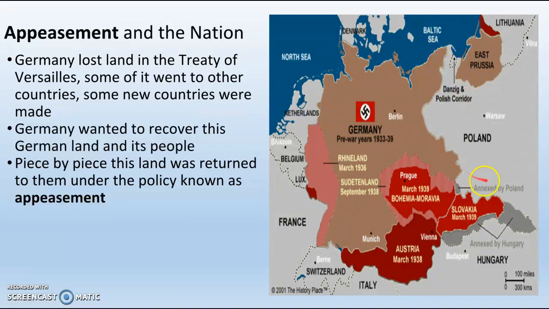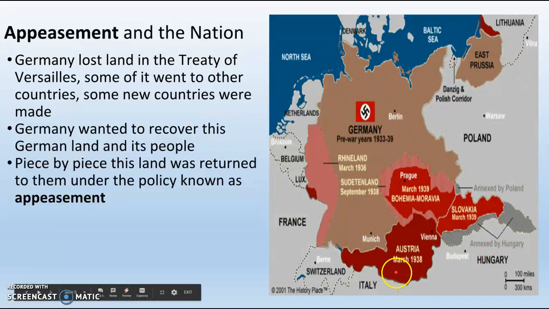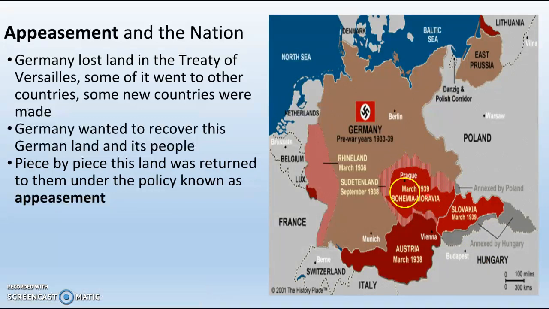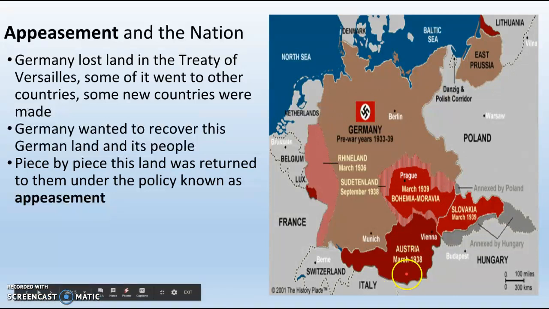They lose much of Poland, and then Austria, Bohemia, Moravia, and Slovakia. These are parts of Austro-Hungary. But the thing is, Austria, part of Austro-Hungary, is German. Bohemia is not actually German; they're Czech, but they had been under German control. Germans had been living in Austria for a really, really long time. So what the Allies do, under the British and the French, is they start allowing Hitler this land back.